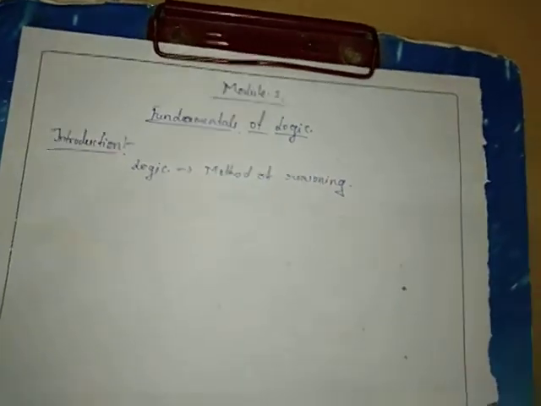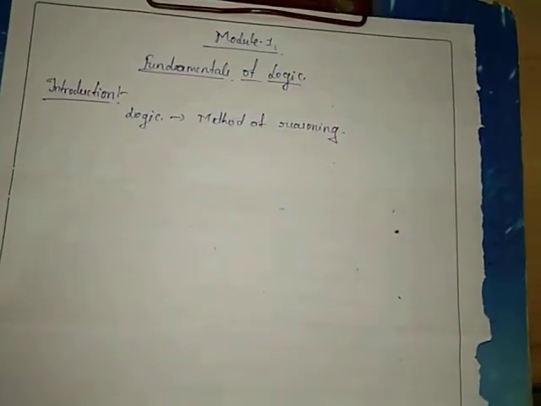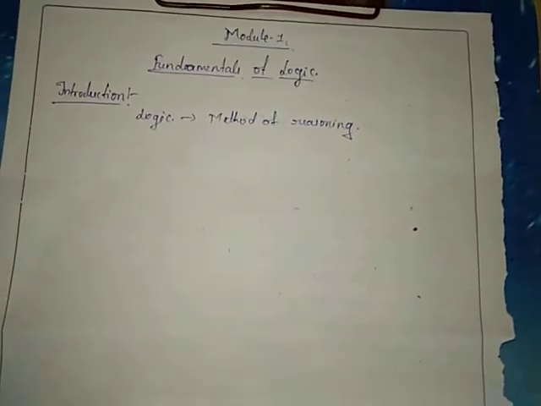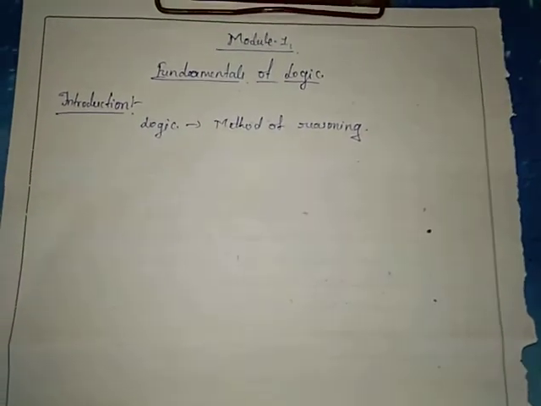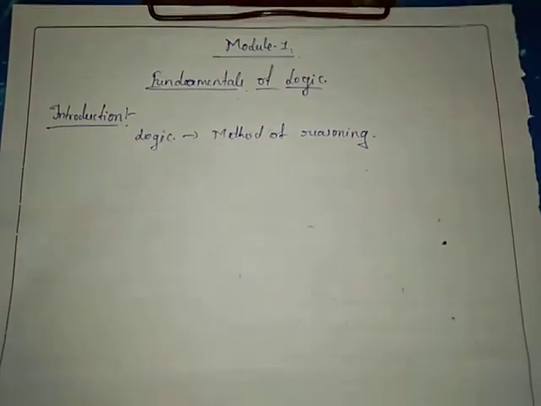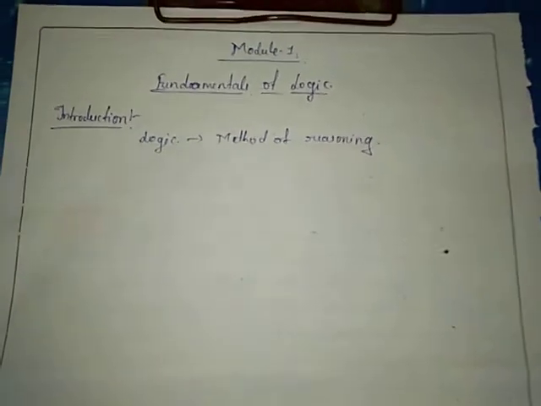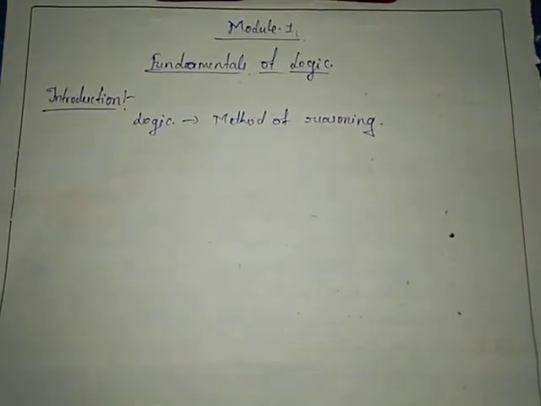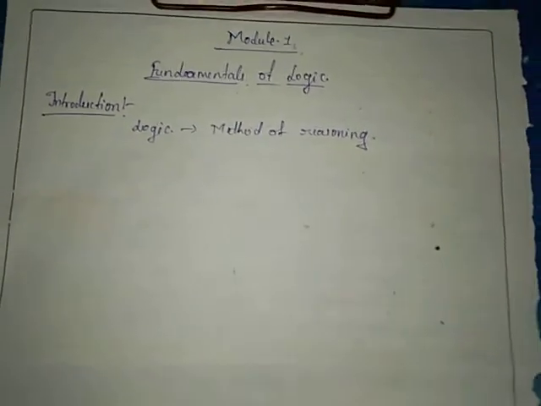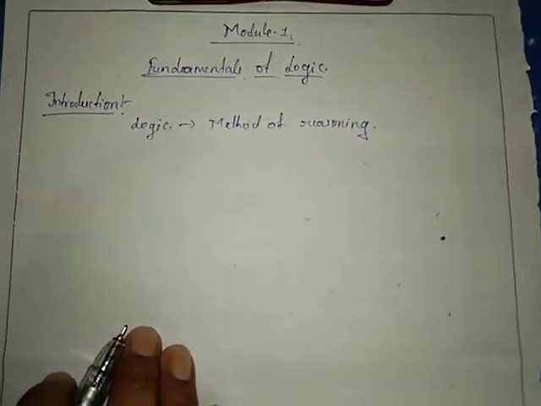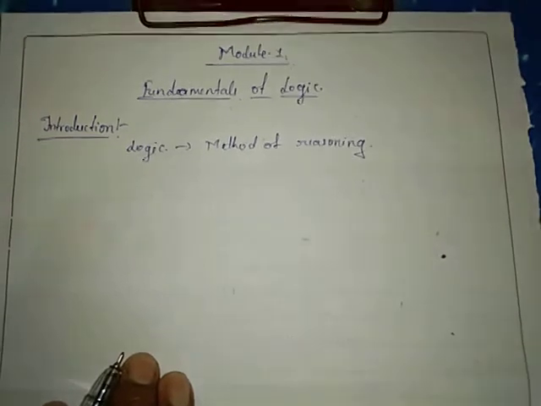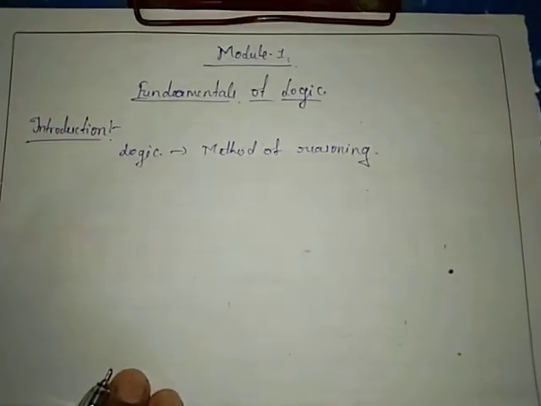So here the word logic is nothing but a science that deals with the method of reasoning. Reasoning plays a very important role in every area of knowledge, particularly in mathematics. By logical reasoning we can find different ways of solving problems.